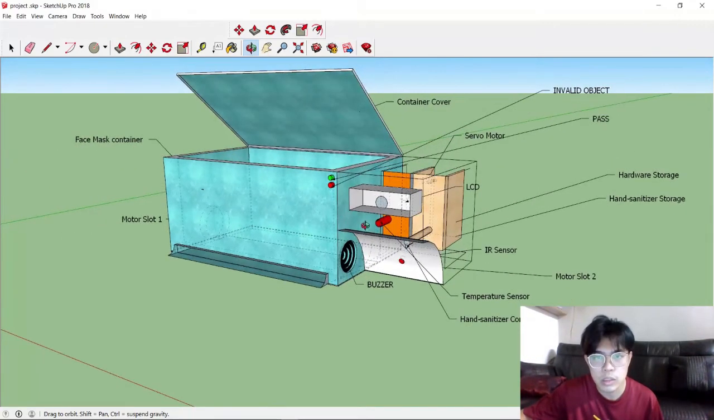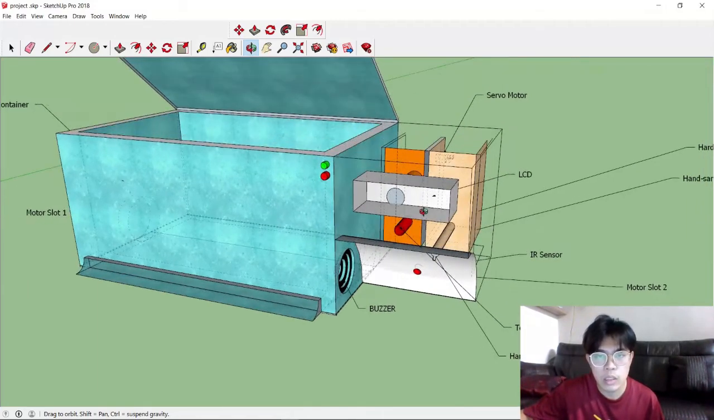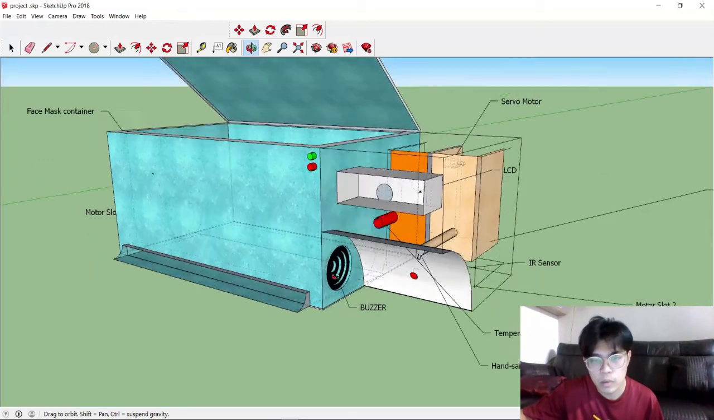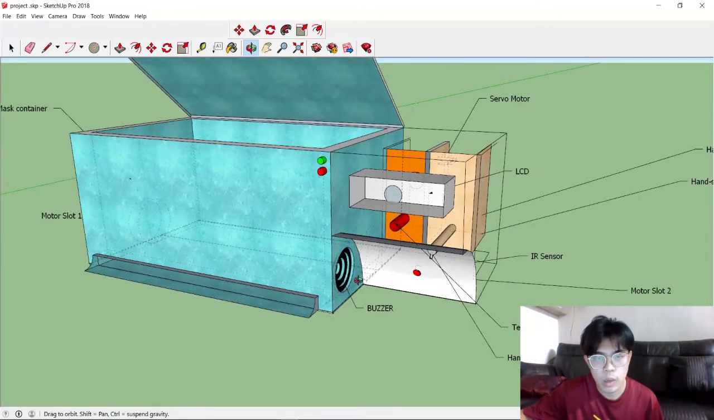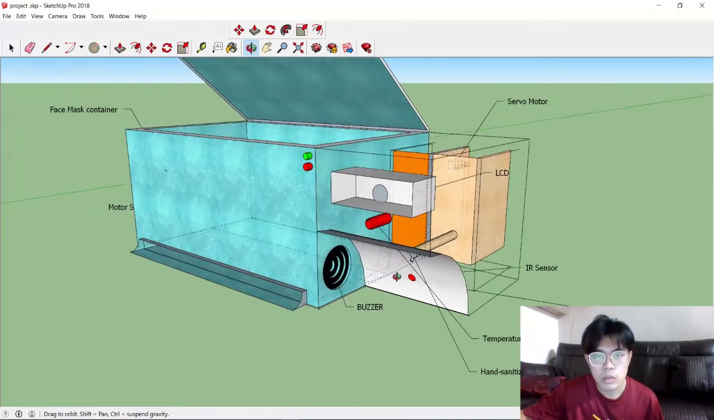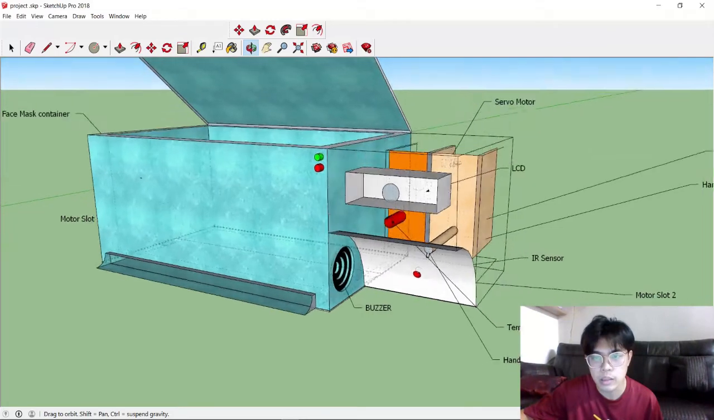This red color will be the temperature sensor, which senses the target's temperature, and this is the LCD slot, for the 16 by 2 LCD screen, while this is the buzzer, which will be activated only when an invalid object is detected. This will be the hand sanitizer compressor paired with the IR sensor.